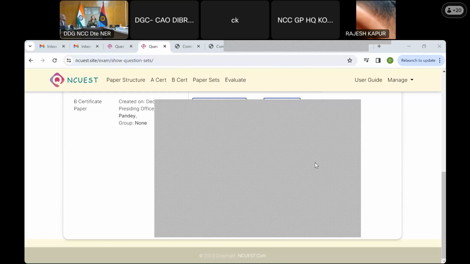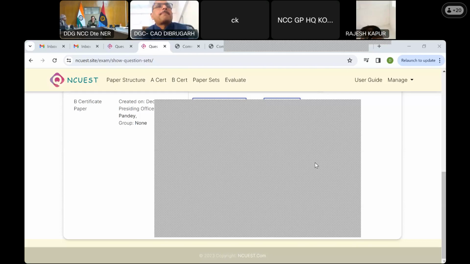Okay? Who can delete the previous question papers that have been created, sir? But the delete option is not there right now. We can always delete it, but right now the option is not there because I don't see the purpose of deleting. So now what we are going to do, sir, is make a lot of question papers just to check, and then we need to delete those so that we make the proper question paper for the certificate.